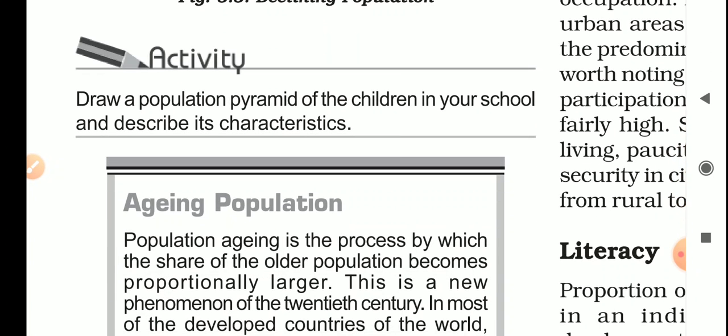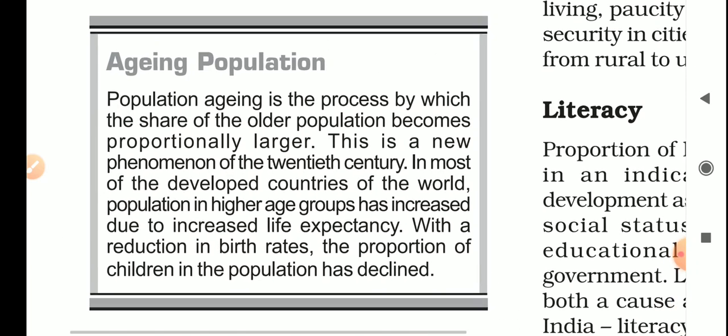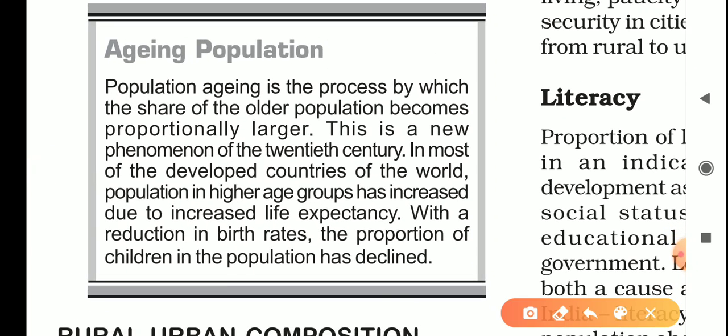Now draw a population pyramid of children in your school and describe its characteristics. So you can do this also for your class. Now come to the aging population. Population aging is the process by which the share of the older population becomes proportionately larger. This is a new phenomenon of the 20th century. In most of the developed countries of the world, population in higher age groups has increased due to the increased life expectancy, with a reduction in birth rate, and the proportion of children in the population has declined.